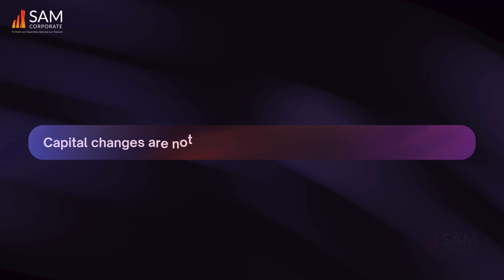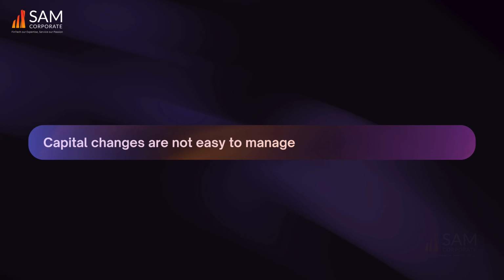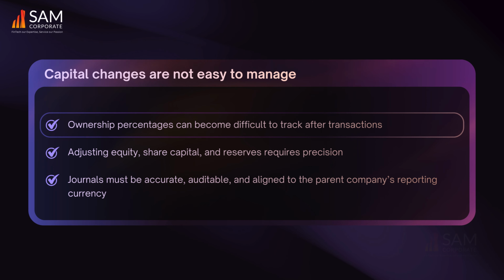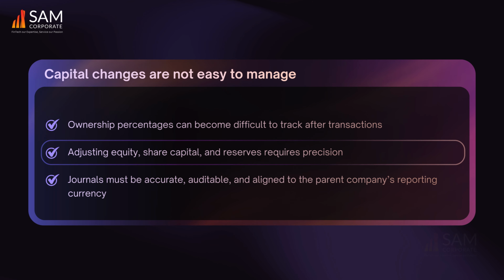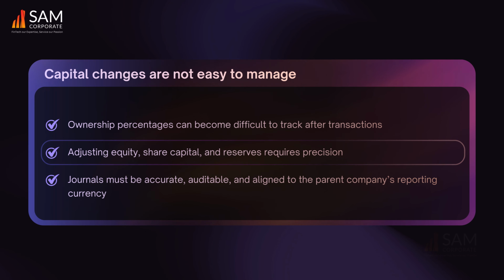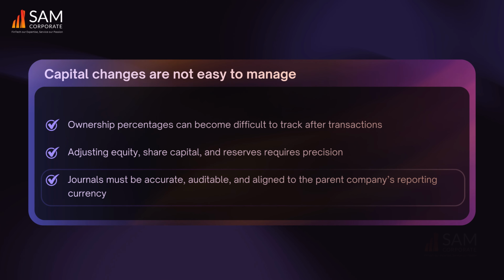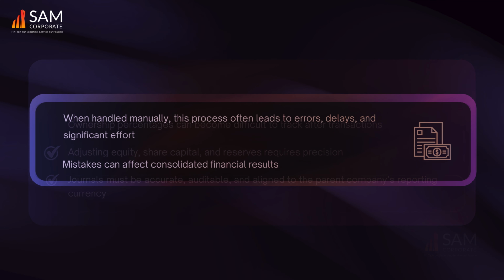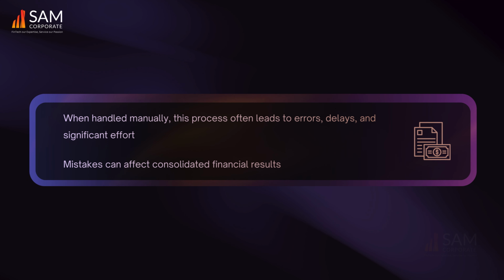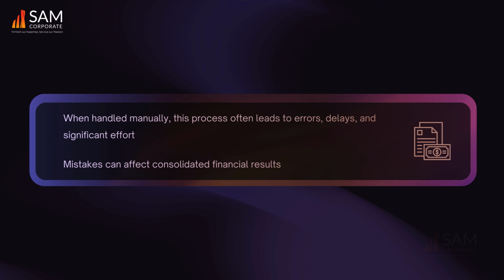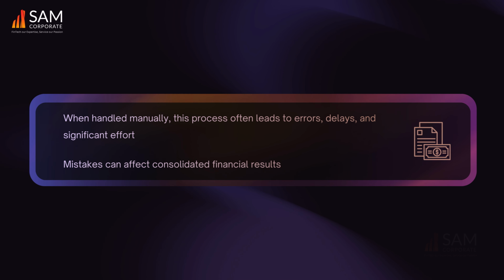But in practice, capital changes are not easy to manage. Ownership percentages can become difficult to track after transactions. Adjusting equity, share capital, and reserves requires precision. Journals must be accurate, auditable, and aligned to the parent company's reporting currency. When handled manually, this process often leads to errors, delays, and significant effort. And even small mistakes can affect consolidated financial results.